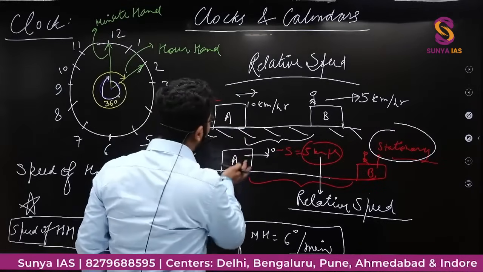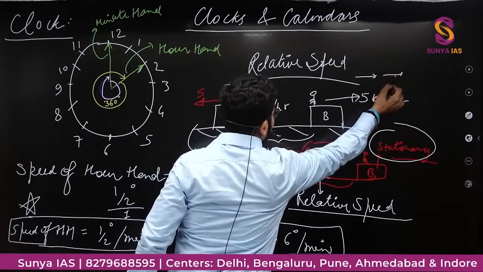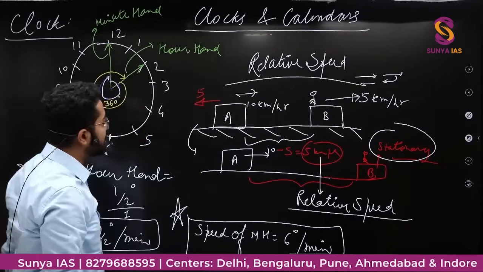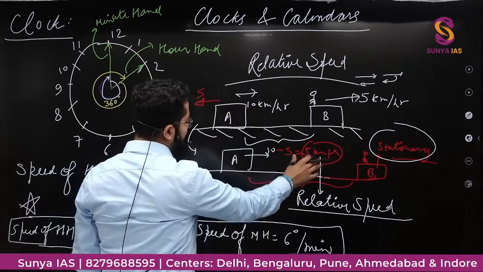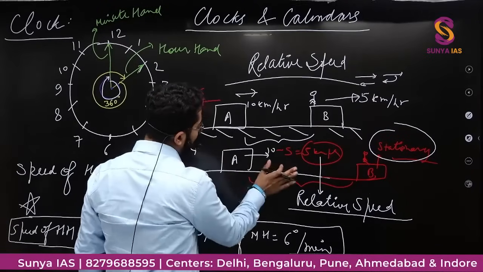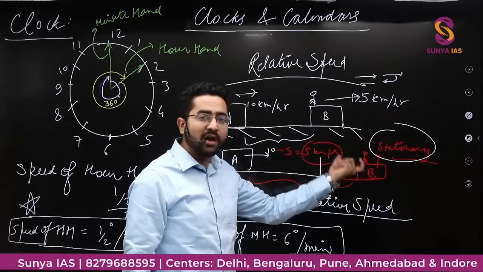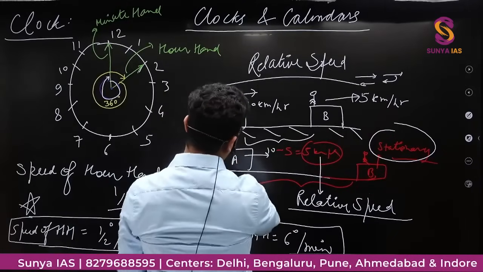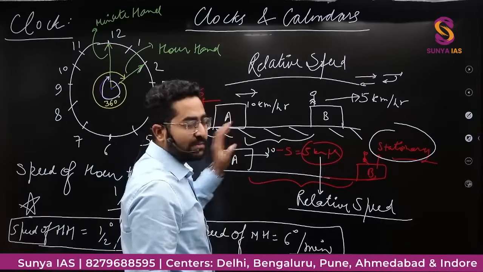और वो change कैसे होगी, if they are moving in the same direction, तब इसकी ये स्पीड रिवर्स में ये ऐसे हो जाएगी, दोनों सब्ट्रैक्ट हो जाएंगी. Then its speed would be 10 minus 5, that is 5 km per hour, and that is the relative speed. That means this object is moving with the speed of 5 km per hour, and this object is stationary. This is not at all moving. तो अब मैं इस सिनेरियो को कैसे देखूंगा कि this object is moving at the speed of 5 km per hour, this object is stationary, there is some distance and there will be some time.